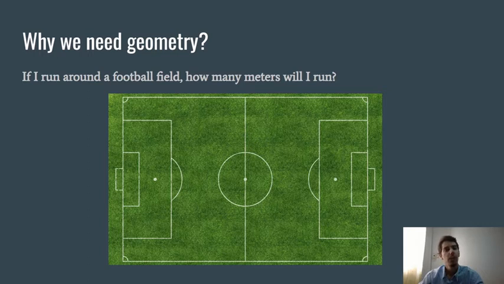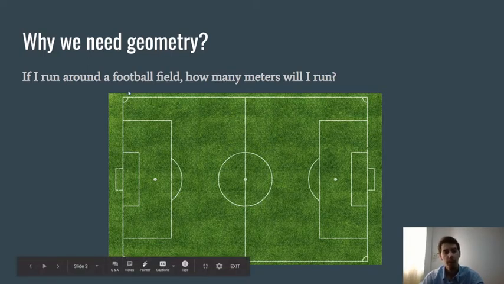So why do we need geometry? We need geometry for a lot of things. We use geometry for everything in the world. Every time you want to build something, we use geometry. Imagine you want to run around a football field. So you want to know how many meters you will run. So you know the football field and you say, okay, I'm going to run around the football field, and I want to know how many meters I run. This is a geometry problem.